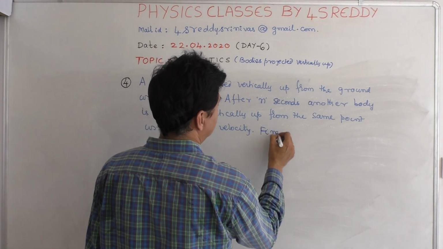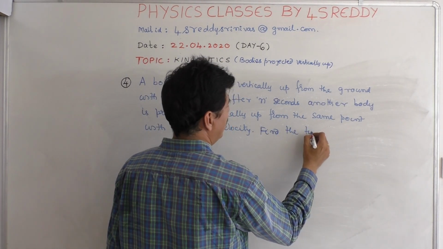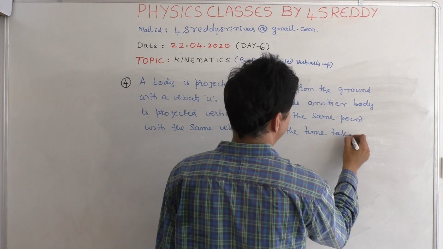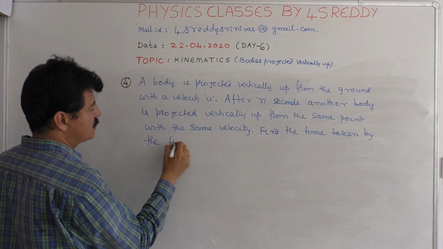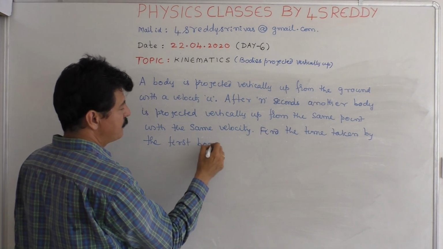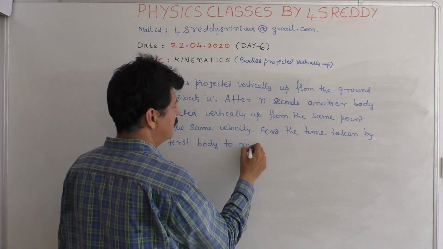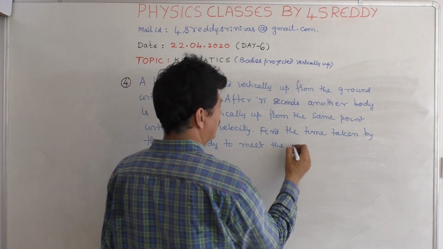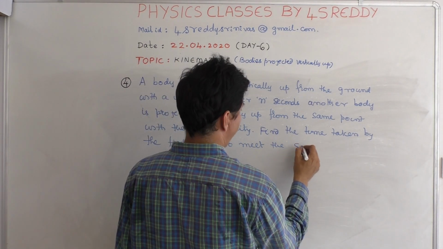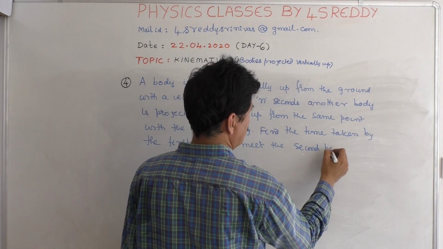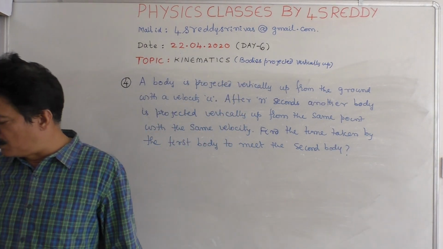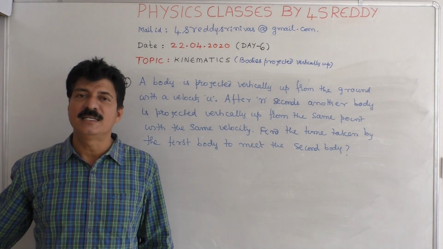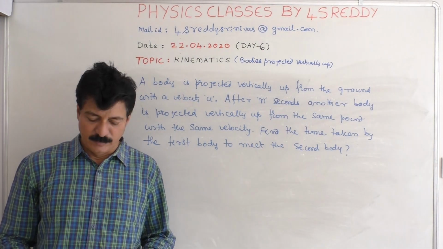Find the time taken by the first body to meet the second body.